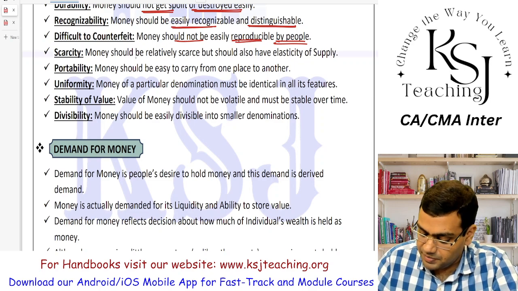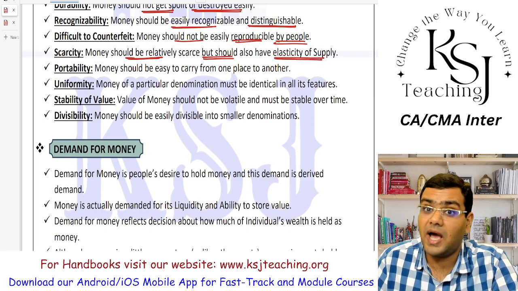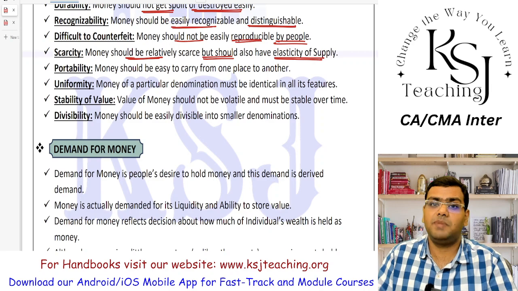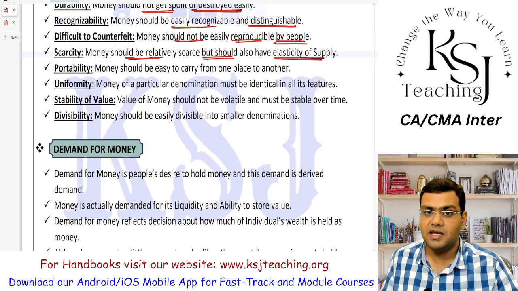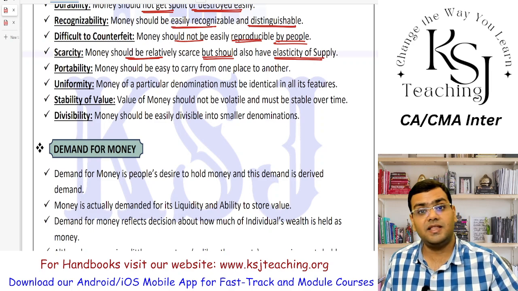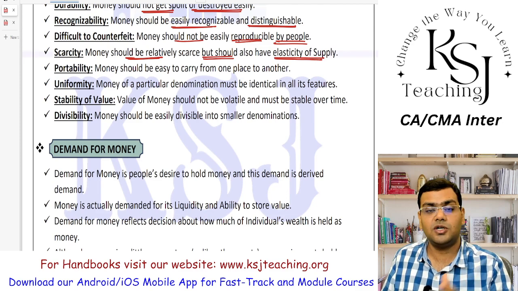Scarcity: the money should be relatively scarce but should have the elasticity of supply. It should be scarce. Why should it be scarce? Otherwise, if people have unlimited money, they will keep on spending the money recklessly, right? And what will happen? Then in that case, the economy will go into inflation mode. But there should be a balance.